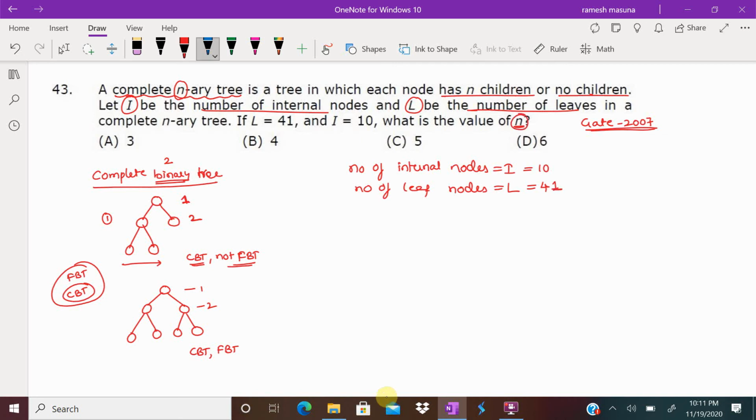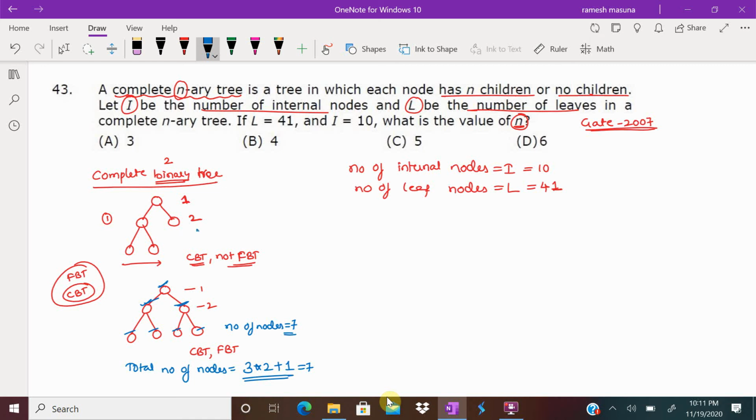Here, if I want to find the total number of nodes in any complete binary tree, how many internal nodes do we have here? 3 internal nodes. Each internal node will have how many children? 2 children. 3 into 2, 6 nodes. Plus, you can expect one node, the root node. Totally 7 nodes. You look: 1, 2, 3, 4, 5, 6, 7. Number of nodes is equal to 7.